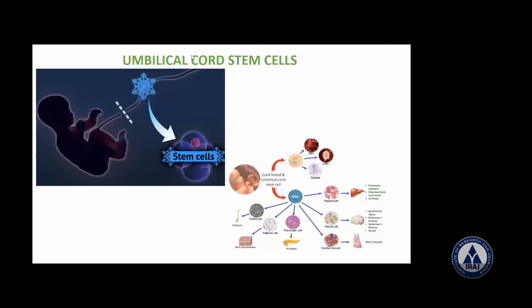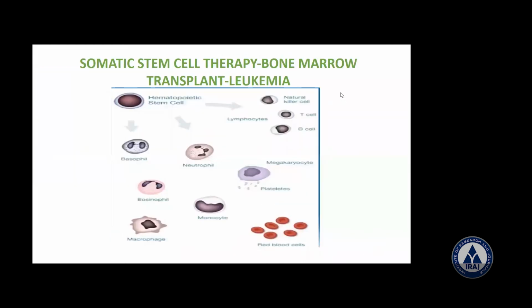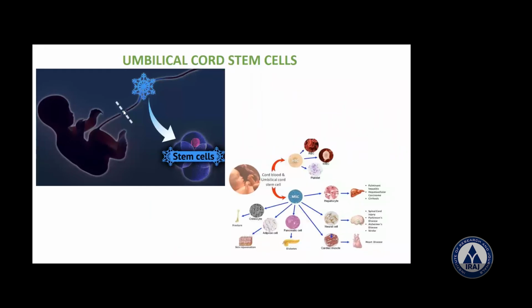Then again, umbilical cord stem cells also are there. So umbilical cord means that is the umbilical cord here. For newborn infants, after delivery, umbilical cords are cut and then they are discarded, as a byproduct of the birth process. Is it discarded? Umbilical cord is discarded here. Now what is going to happen? That is the previous story. That's the previous story. Now, as the latest trend, what is going to happen?